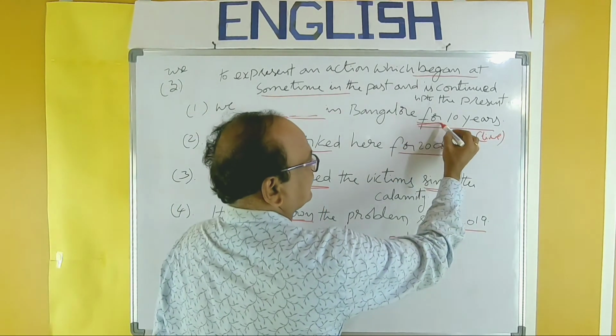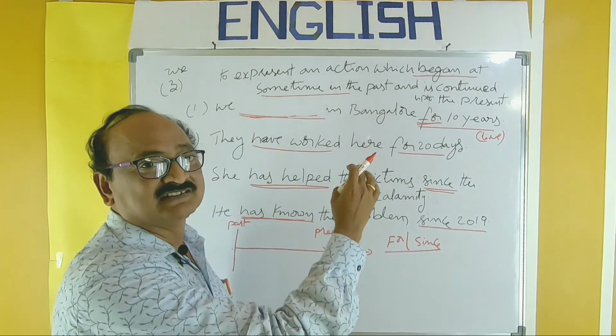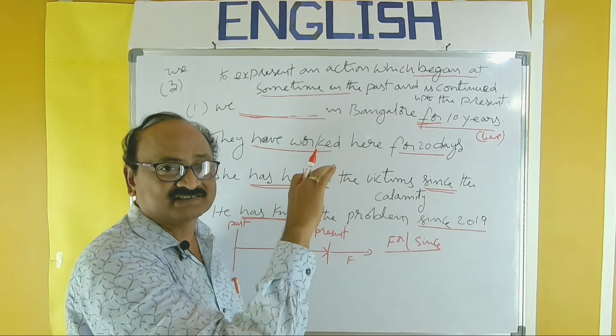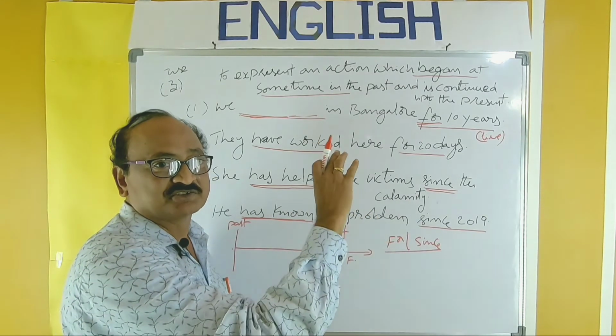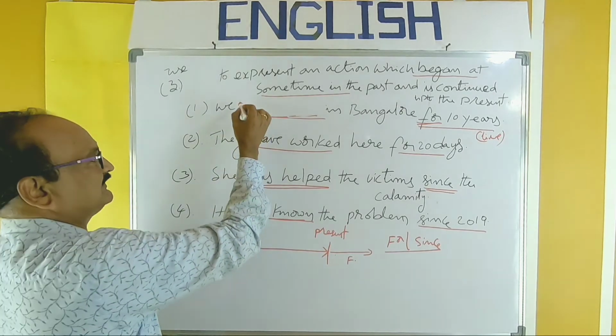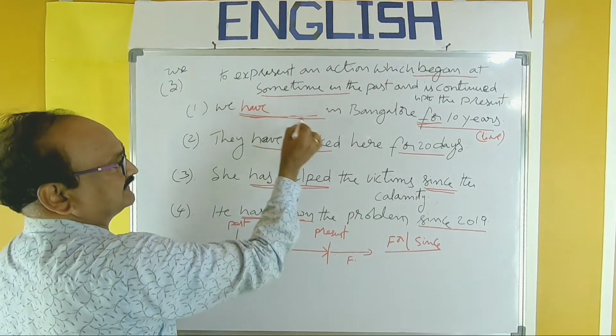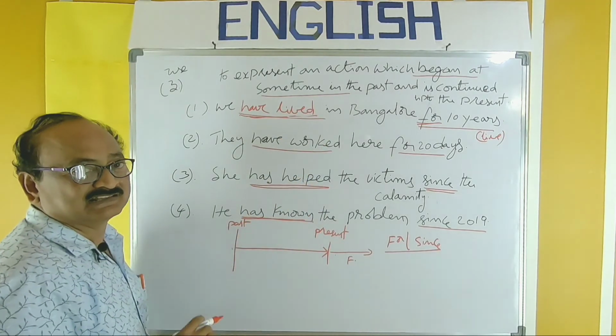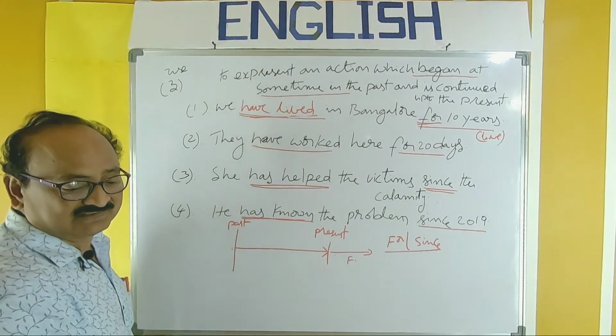So for or since with the time, by observing that you have to recognize that this is an action began at some time in the past and is continued up to this moment, and you should use present perfect only. You know, present perfect after the subject you have to use have or has. So we have, and past participle lived. We have lived. So like that you have to fill the blank.